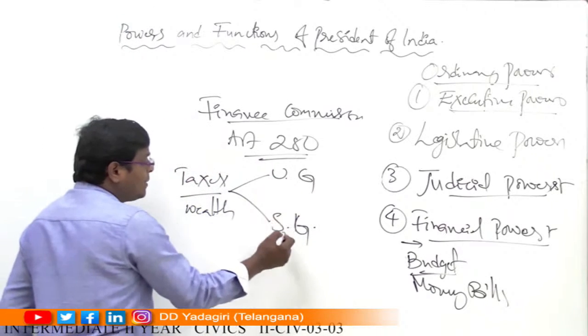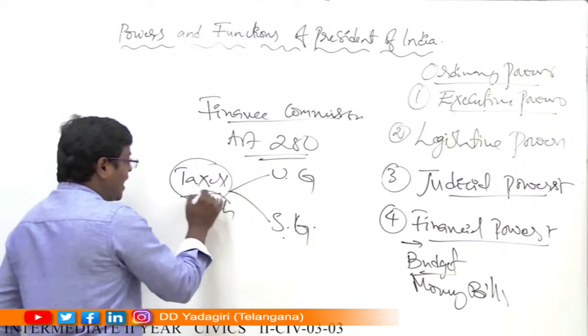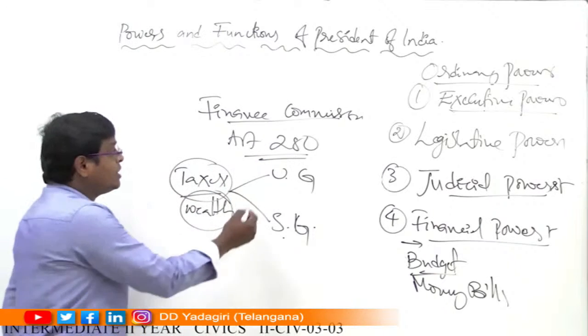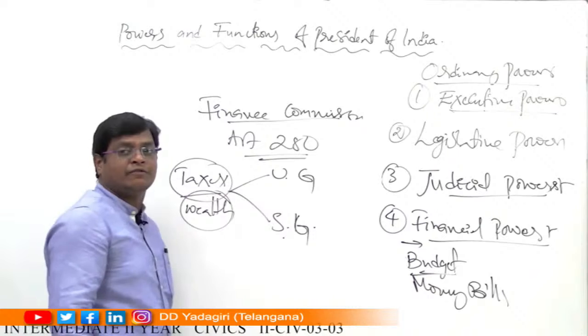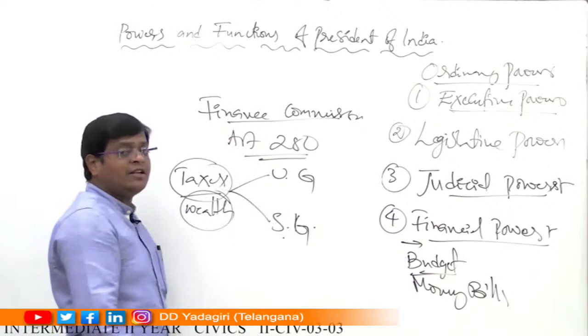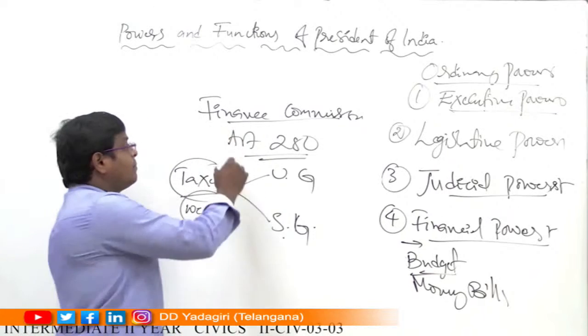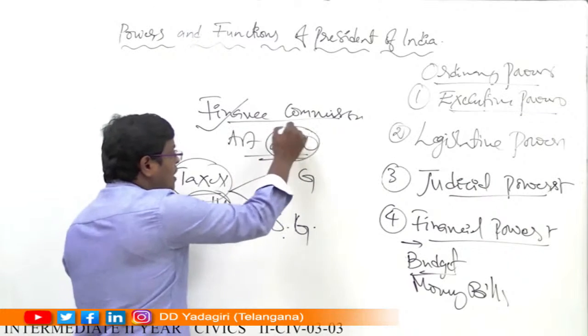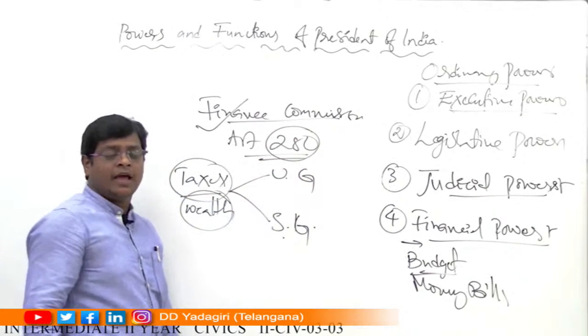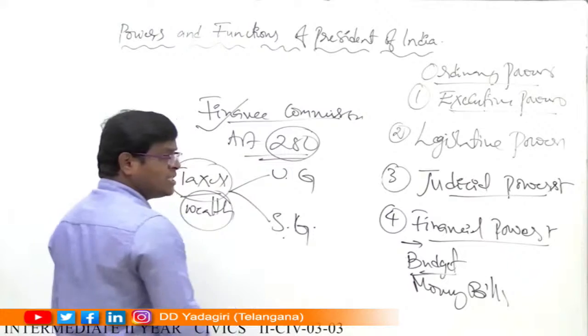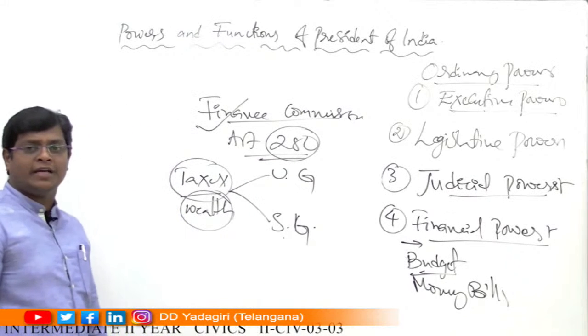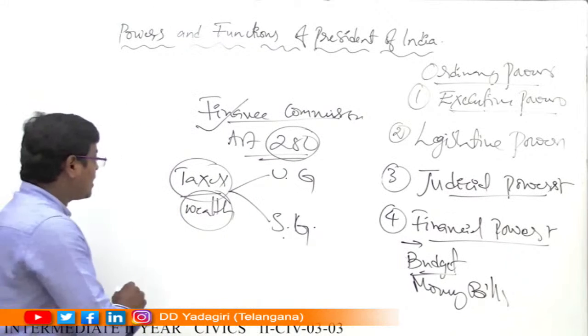Between the union government and state governments, the taxes and wealth are distributed based on the guidelines given by the Finance Commission. This Finance Commission is appointed by whom? The President of India, according to Article 280. At the same time, for emergency purposes, the President of India maintains the Contingency Fund of India.